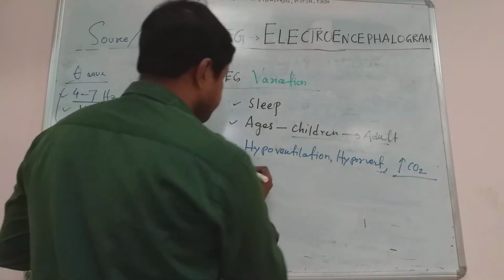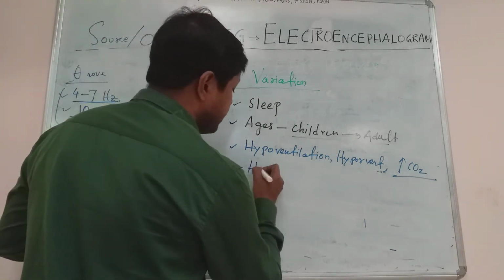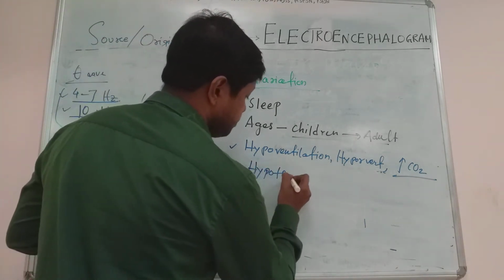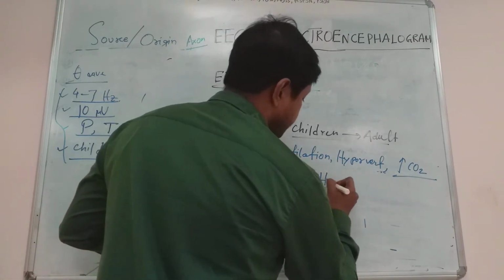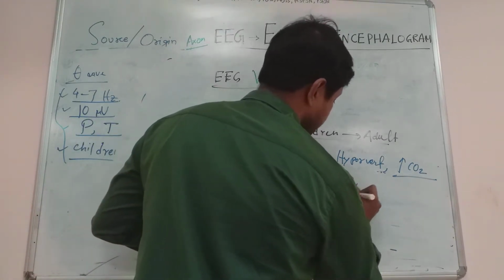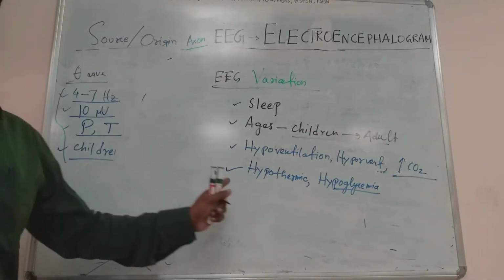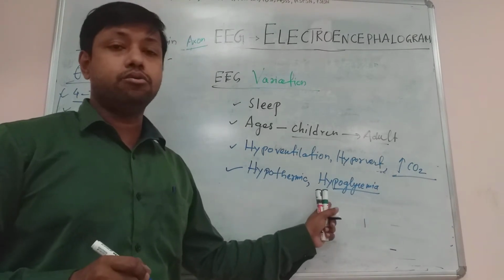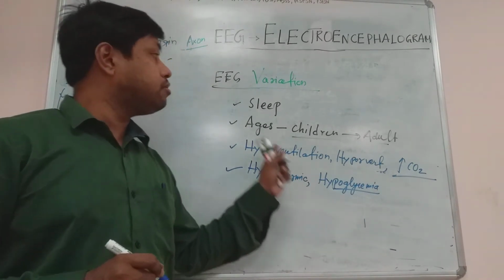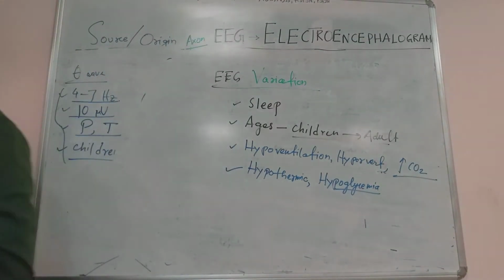Any other important? Yes, it can show variation in situations like hypothermia, then hypoglycemia. So it shows variation in hypothermia, low body temperature, and hypoglycemia, a fall in blood glucose level. Any other changes?